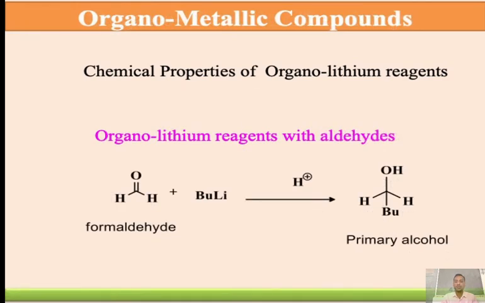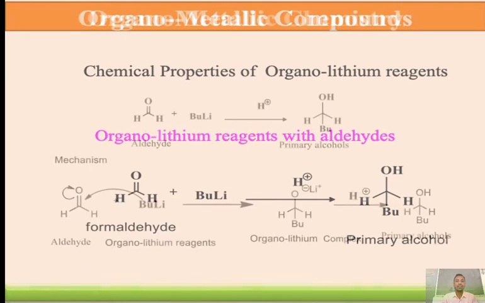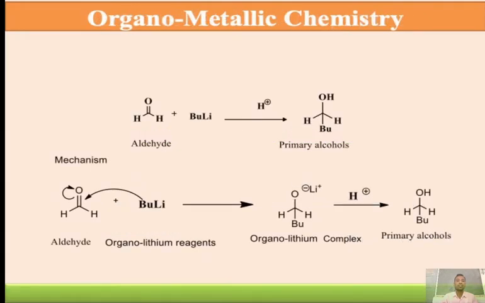Now, as far as the mechanistic part is concerned, we have to go to the mechanism. See here the aldehyde, particularly formaldehyde, as the starting material. Then butyl lithium. Among this reagent, the negative part is Bu and Li is positive. The negative part attacks the electron deficient carbon.